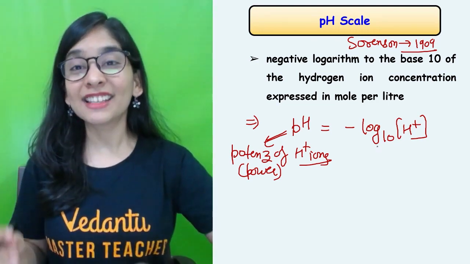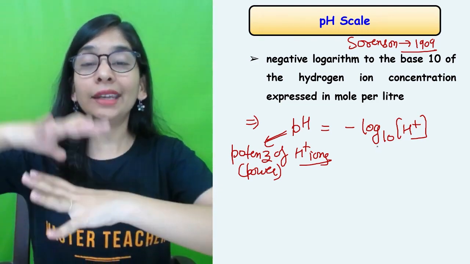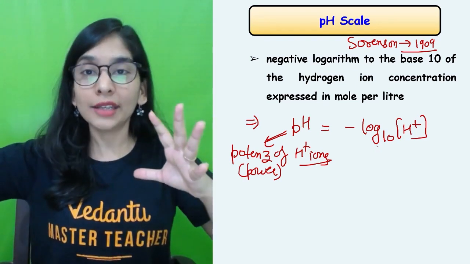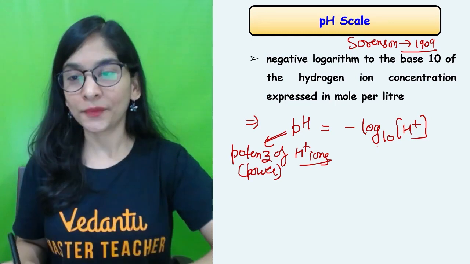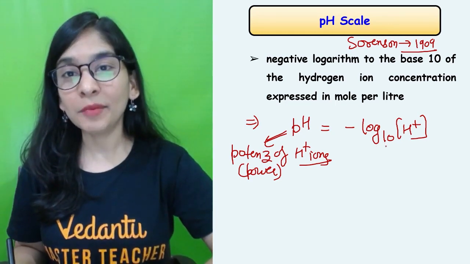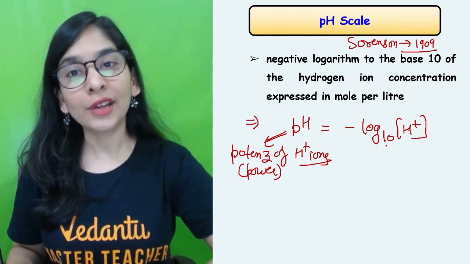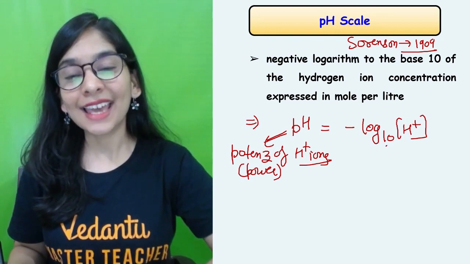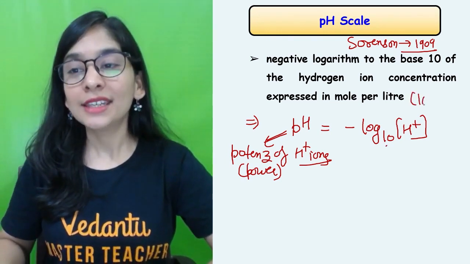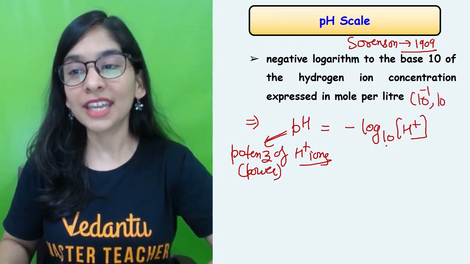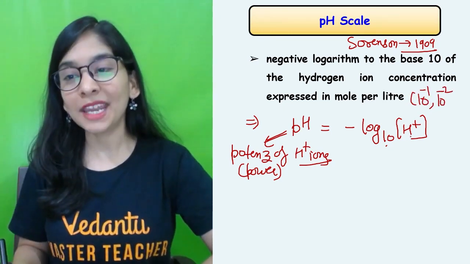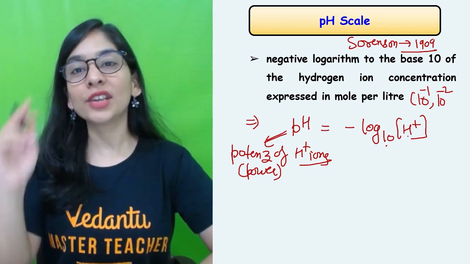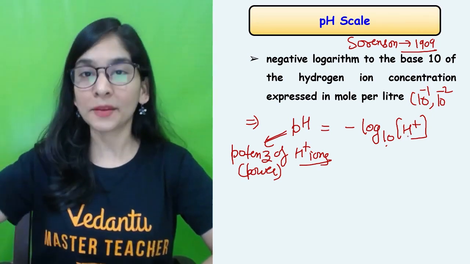So log converts very big or very small numbers to a whole number, which is easy to solve. And base 10 means whatever H ion concentration I have is expressed in base 10: 10 to the power minus 1, 10 to the power minus 2, 10 to the power minus 3, and so on.